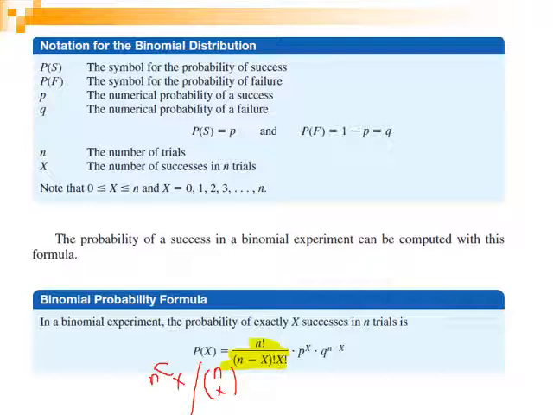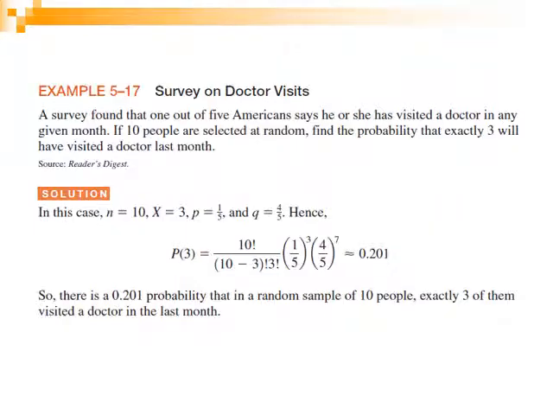It's up to you. This is the first part of the probability distribution formula. The second part is multiplying by the probability of success to the power X, where X is the number of successes, and then multiplying by the complement, the probability of failure, to the power N minus X. So this is the rule for the binomial probability distribution.